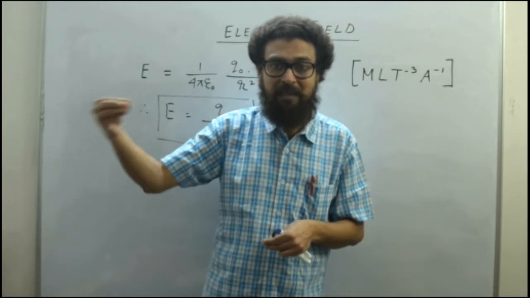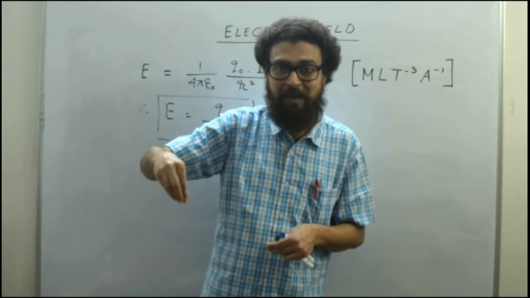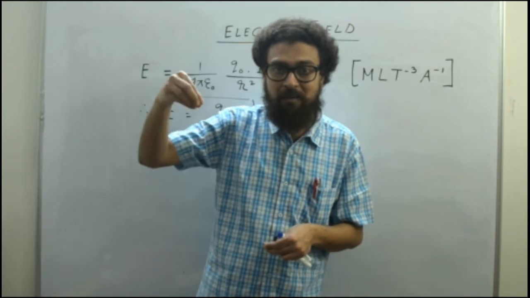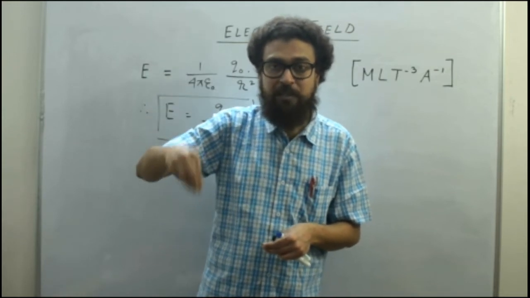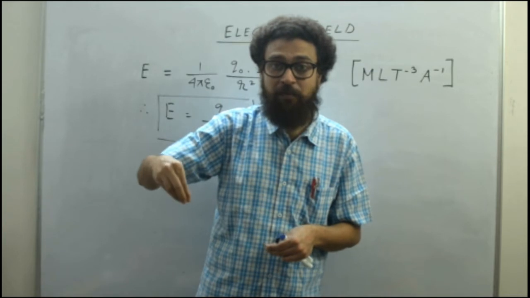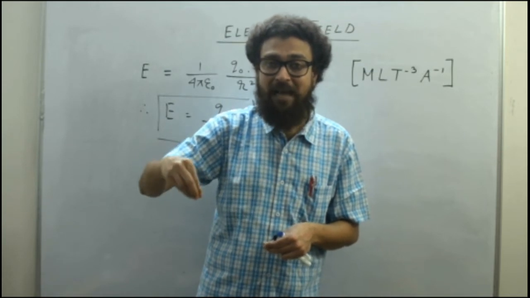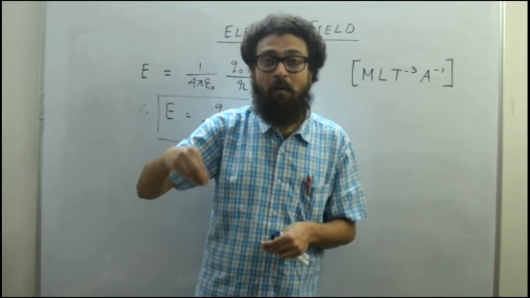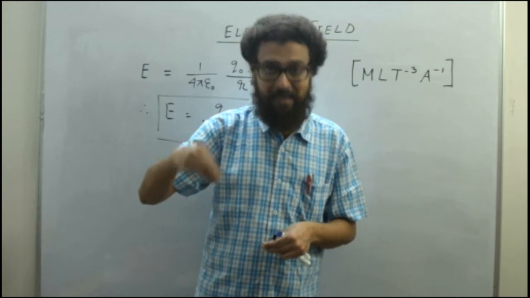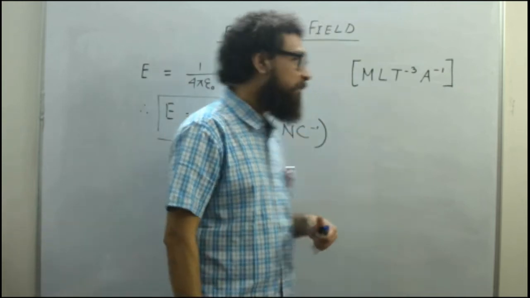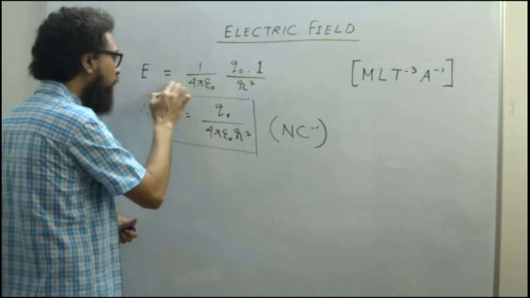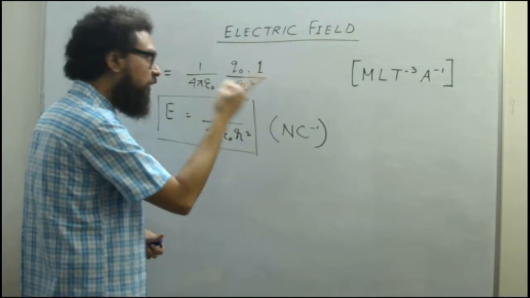Whenever we bring a test charge into that dominated region, it experiences a force, and that force is designated as the expression for electric field. So we have this expression: E equals force, which means Coulomb's law, Q1 Q2 by r square.